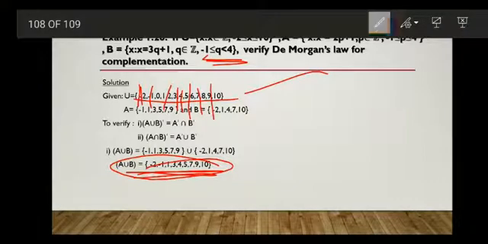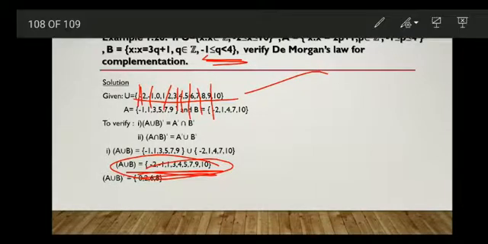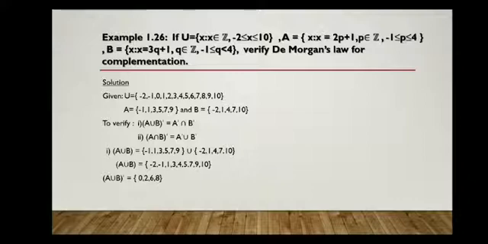That will be A union B whole complement, which will be equal to 0, 2, 6, 8. Take this as equation 1.